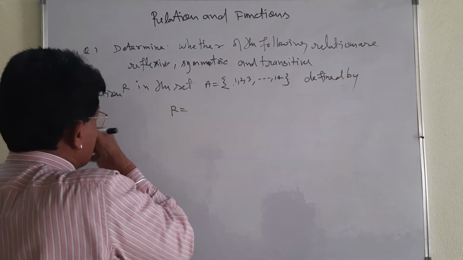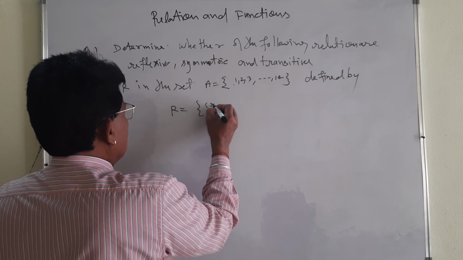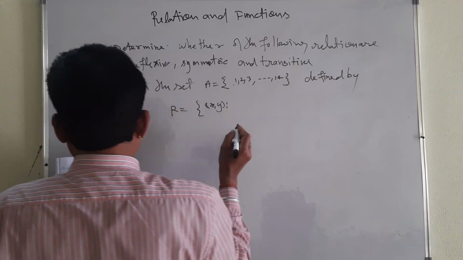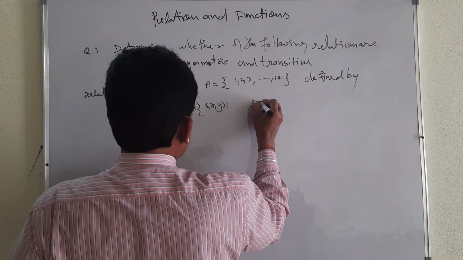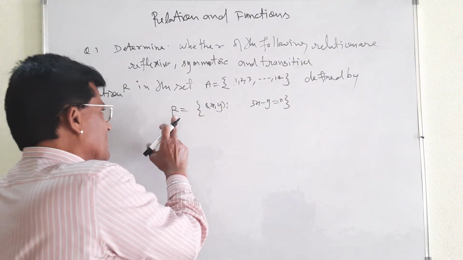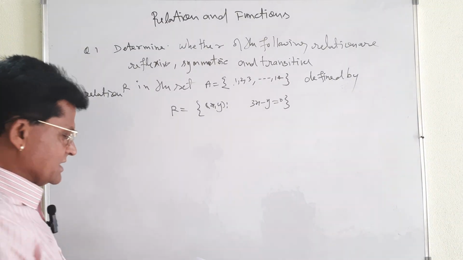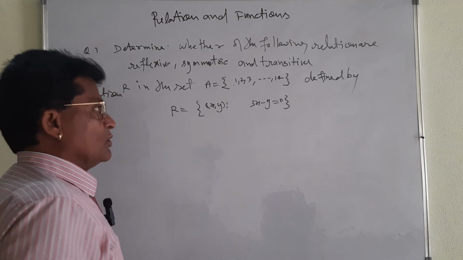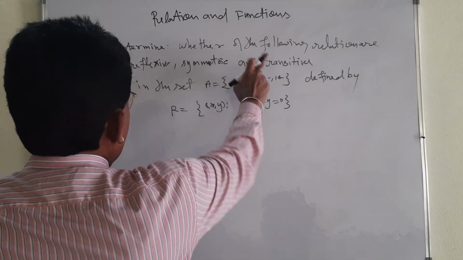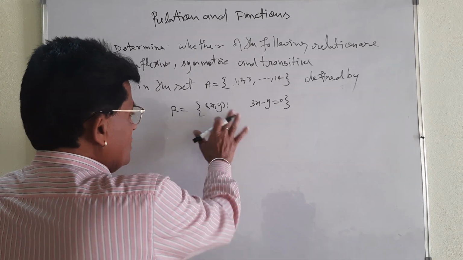R is equal to the set of pairs x, y such that 3x minus y is equal to 0. For the relation R you must use this condition. Under this condition, you will have to see the solution, and you will have to see whether the relation is reflexive, symmetric and transitive. These three properties you must check whether they hold or not.